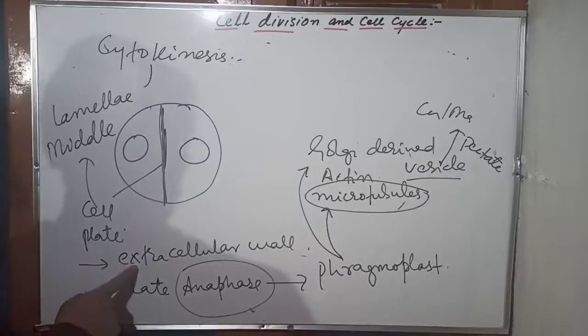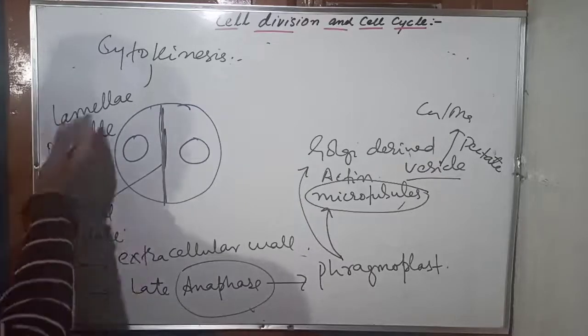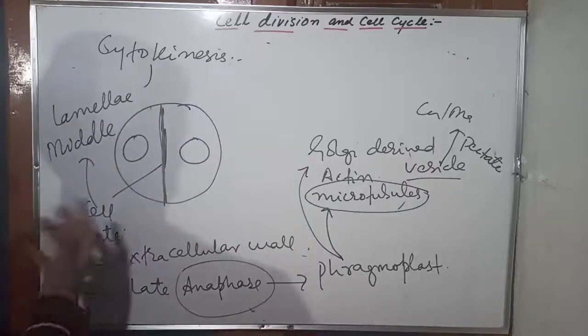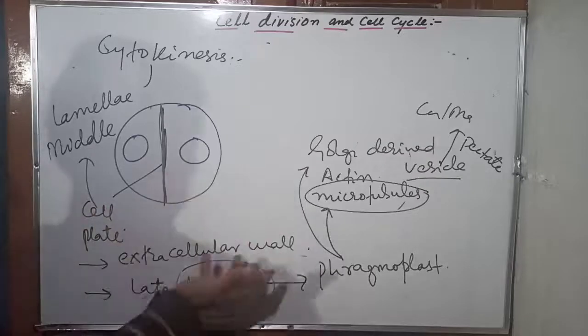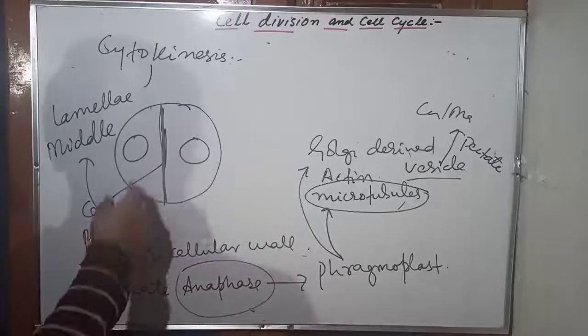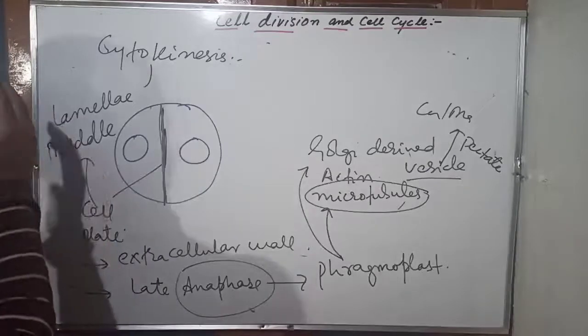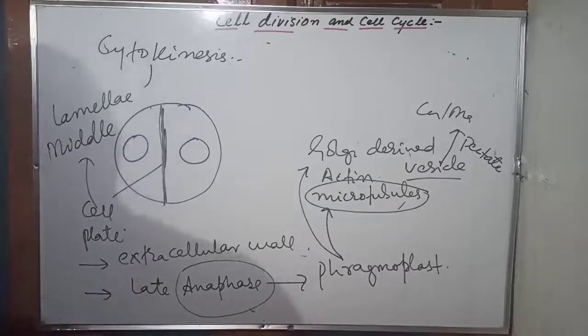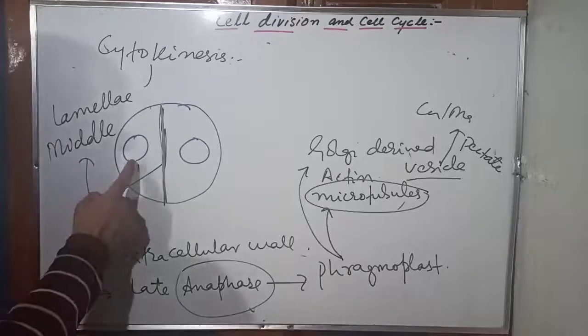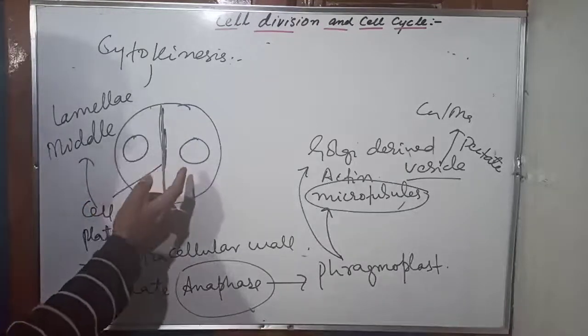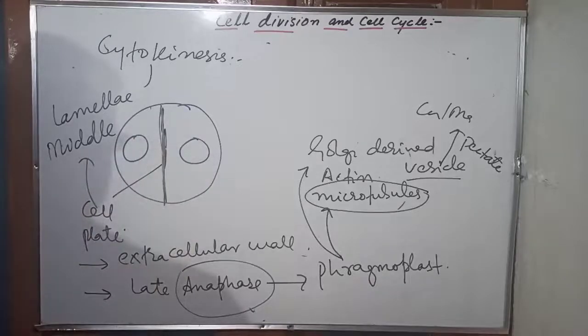Now you should know why it's called extracellular wall: later on this cell plate becomes part of the extracellular wall outside the cell. First it is formed inside a cell, and once its formation is complete and it becomes the middle lamella, you call it extracellular wall. It is no more intracellular, it is extracellular. For this cell it is outside, and for this cell it is outside. Earlier it was inside, but now it is outside. That is the reason it is called extracellular wall. I hope it's clear. So this was about mitosis, the cell division.